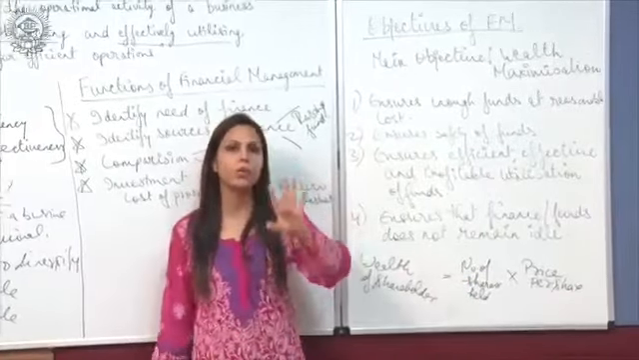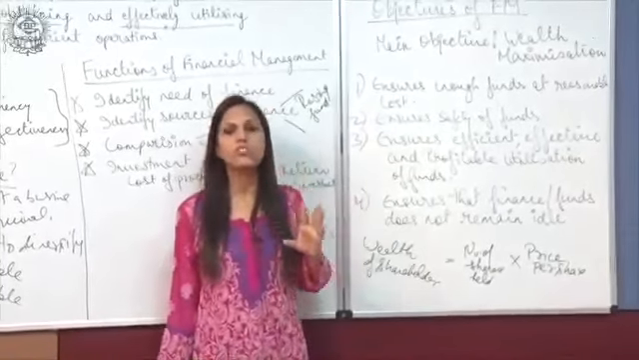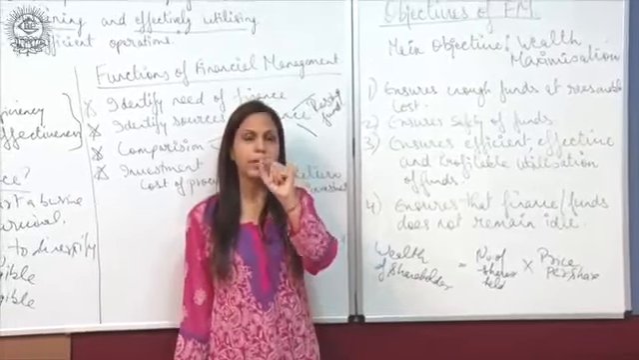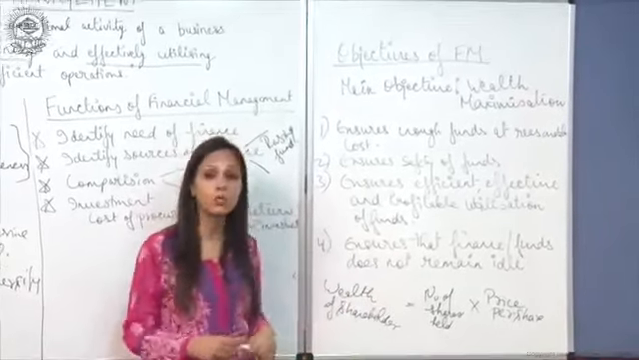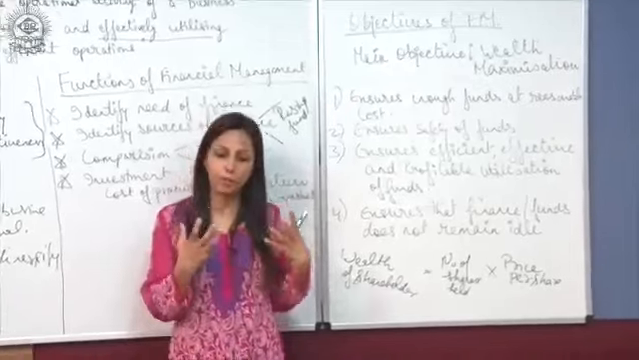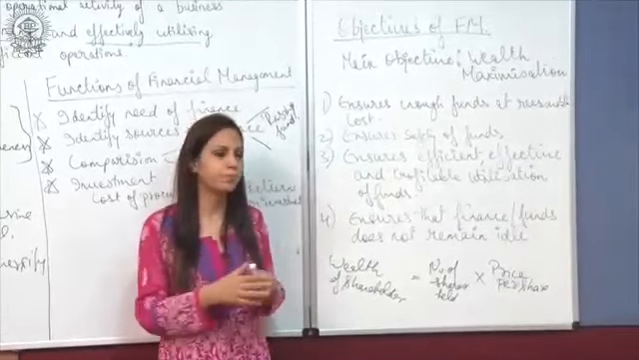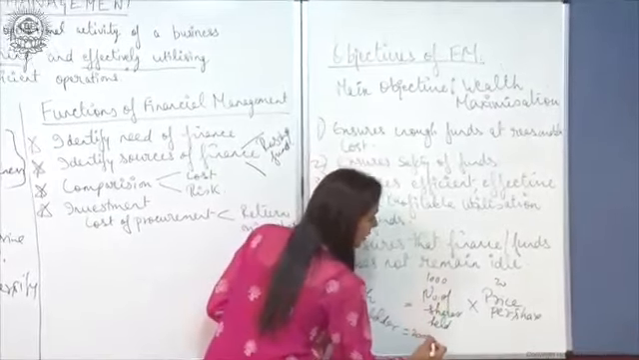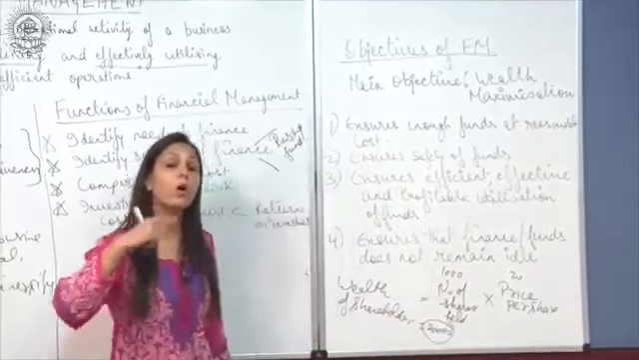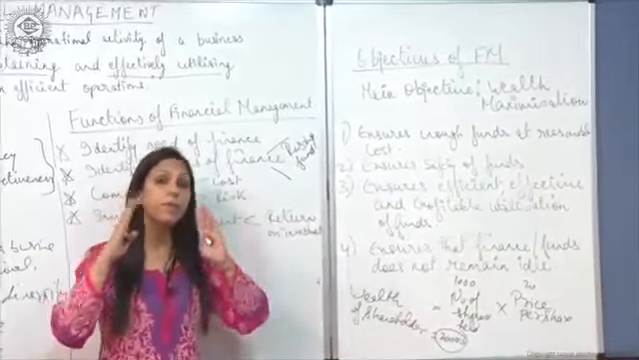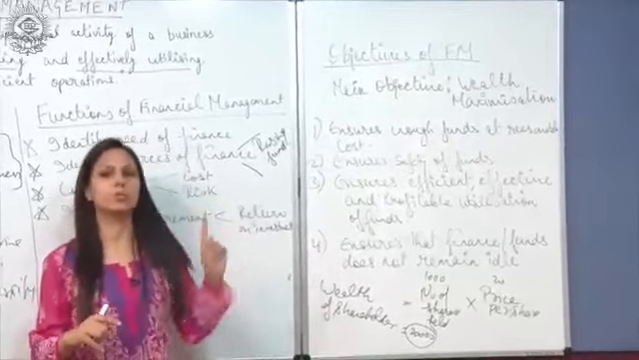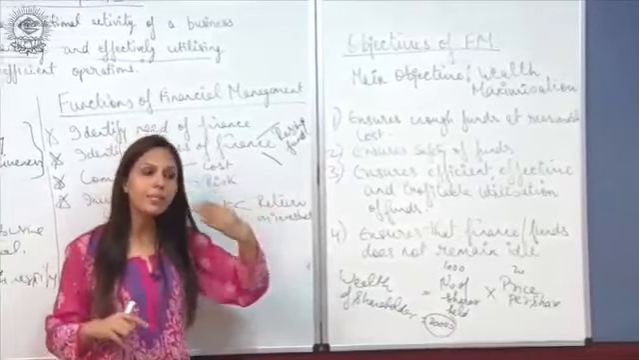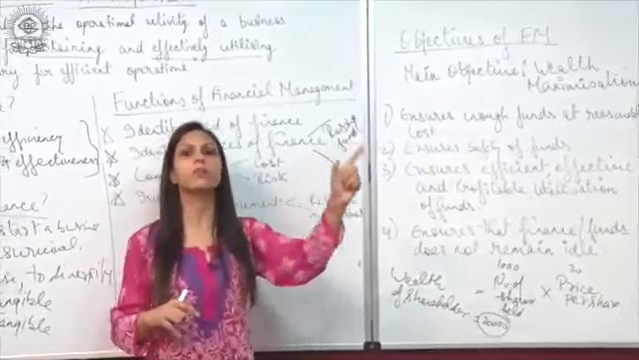For example, the shareholder is holding 1000 shares, and the value per share is 20 rupees. So 20 into 1000, that is 20,000. So he has a wealth of 20,000 rupees. Now how can we maximize this wealth? This is only possible when the price per share in the market increases. That will signify that the particular company is growing.